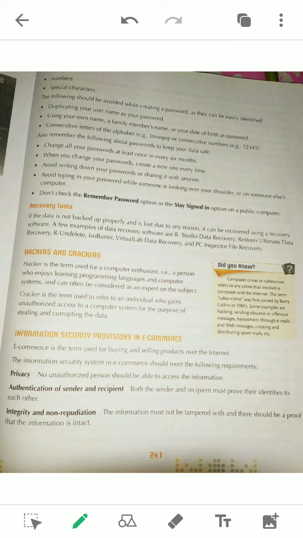You have to give the assurance that all this information will be tamper proof, meaning it is not visible to others, and it will always remain intact, with no change. So when you start a business, first you have to give privacy to your users. That means users should have a login ID and password, so an unauthorized person cannot access their account.